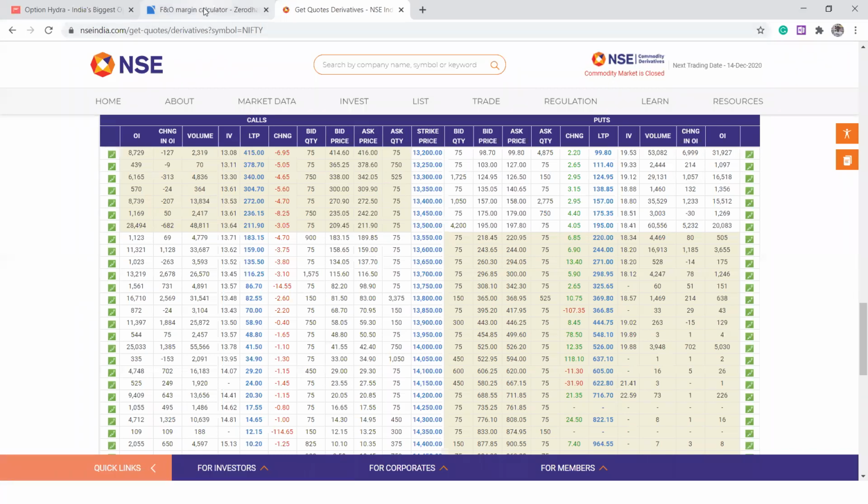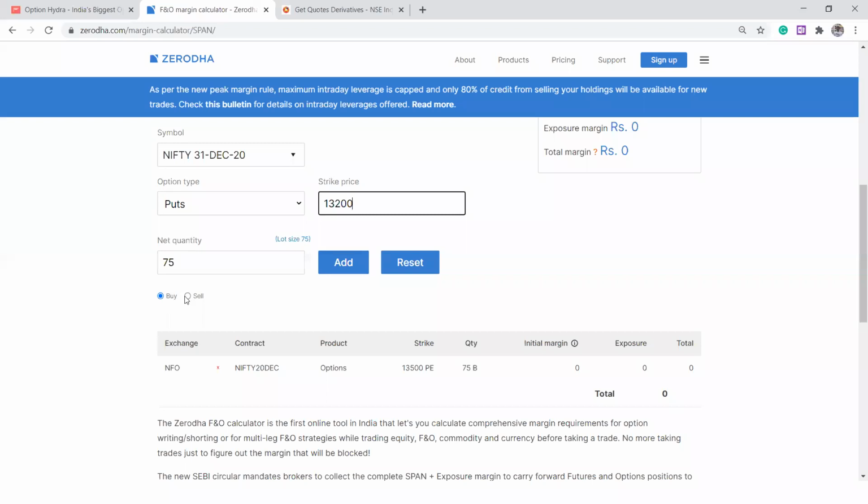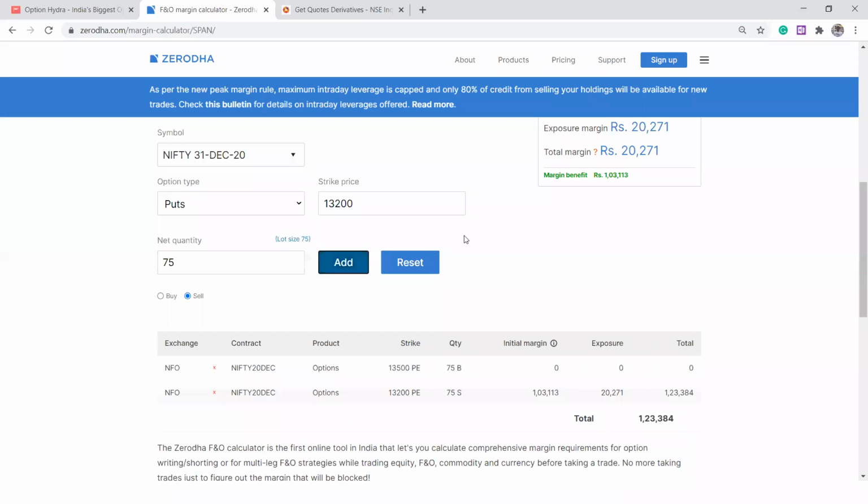By adding a sell position over here, 13,200, which is around six strikes out of the money, my risk will get reduced even further.